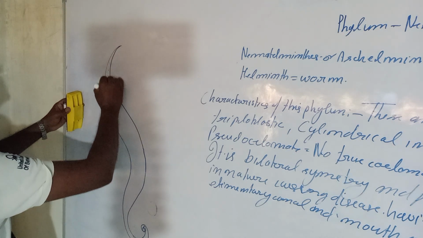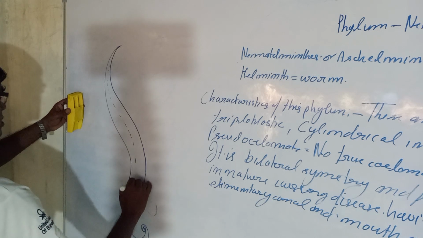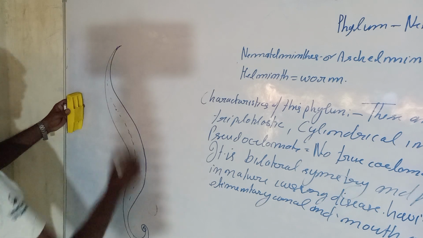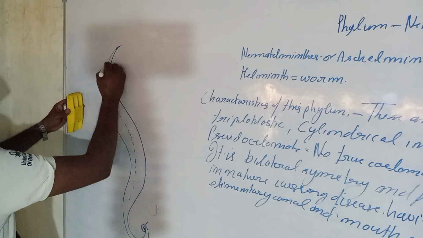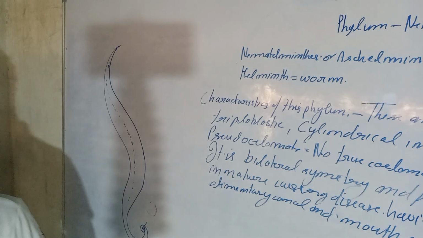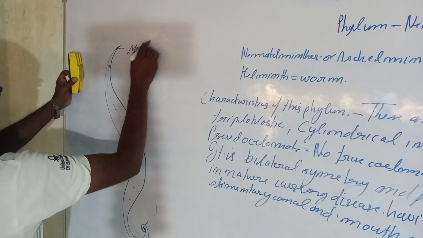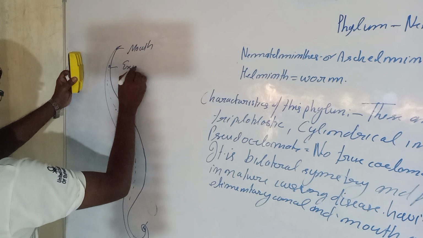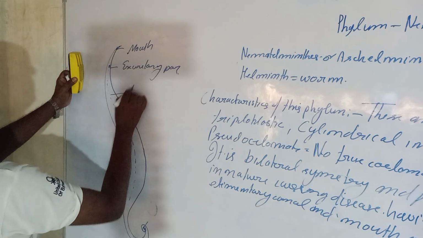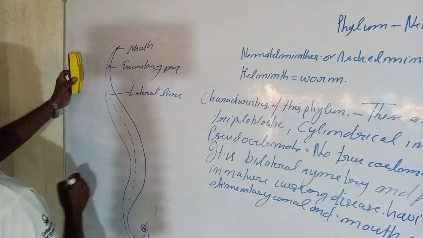Here are the lateral lines, and here is the mouth, excretory pore, and lateral lines.